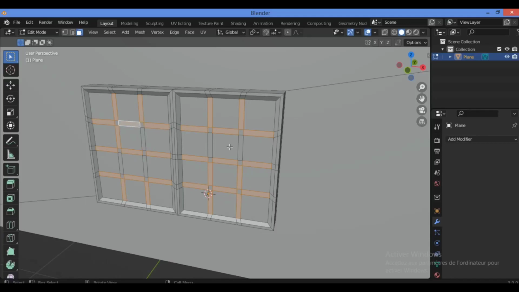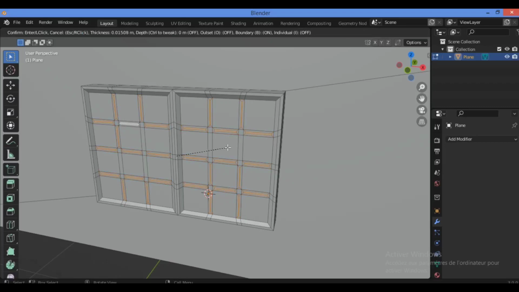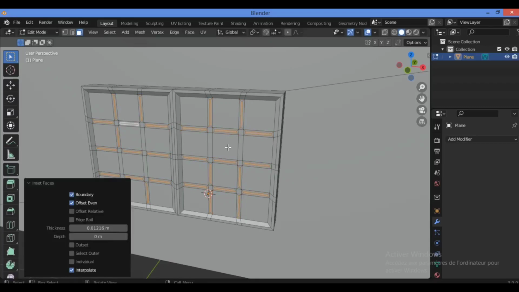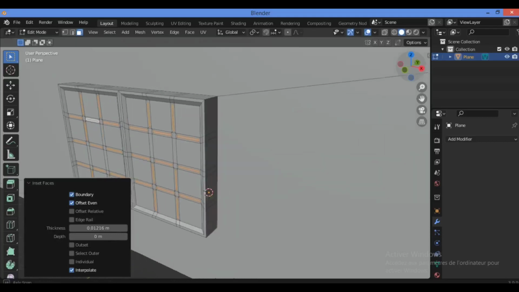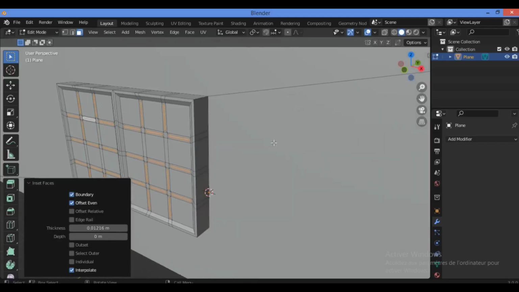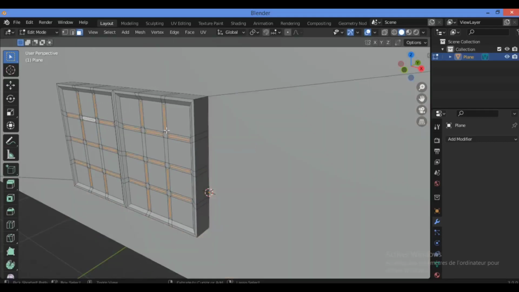I think let's try extruding again. Try inserting again, just to make it just like this. Control Z. Then try to extrude it. Just think a little bit.